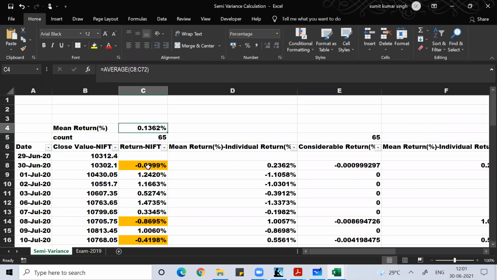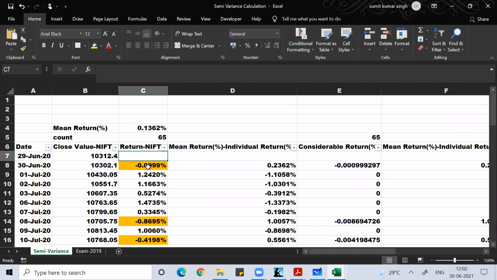Then I found the mean return by using the average formula. I don't think anybody will have doubt on that. Right now I'm showing you the semi-variance calculation in Excel. The same thing as the NPV and probability data, I'm trying to show you. If you can pay attention here, you found the return value and the mean return.